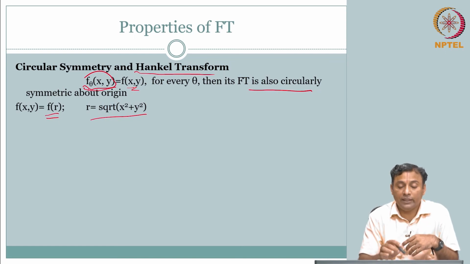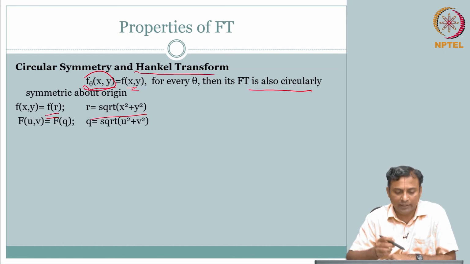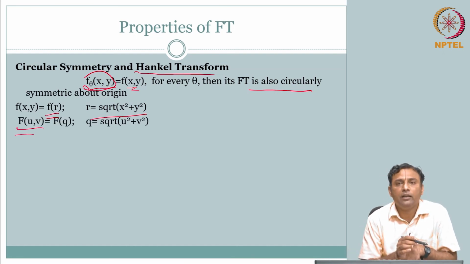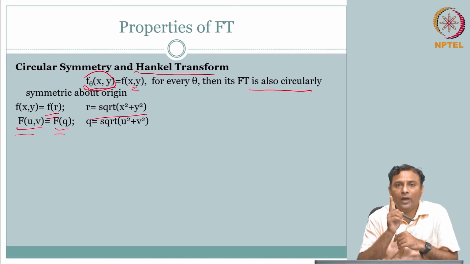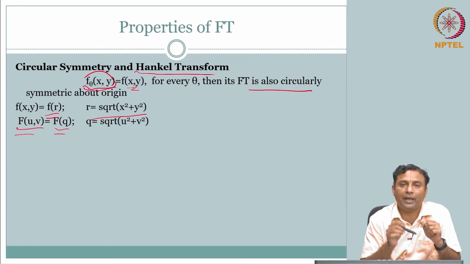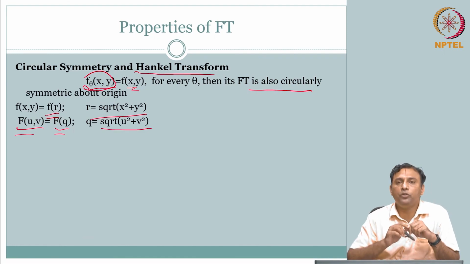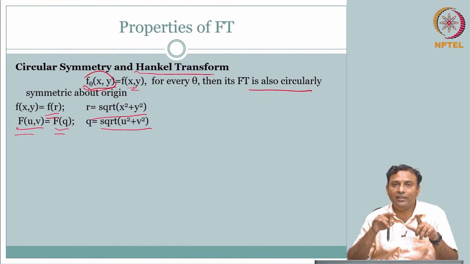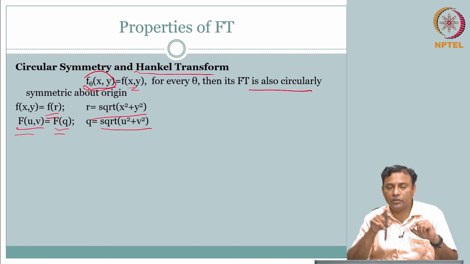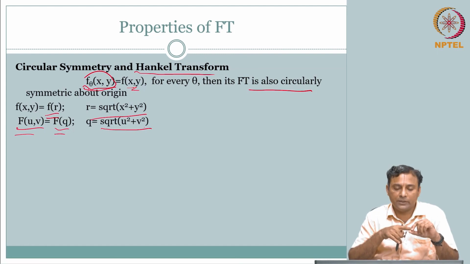So, we said if this is the case, the Fourier transform is also circularly symmetric, therefore we should have an equivalent there. Your F of u comma v is also going to be symmetric, and therefore there also we could write it in terms of only one parameter, which is your radius parameter in the frequency domain. So, you can get your small q as square root of u squared plus v squared, where u and v are your spatial frequencies, your spectral axes, with horizontal frequency in the x direction and frequency in the y direction.